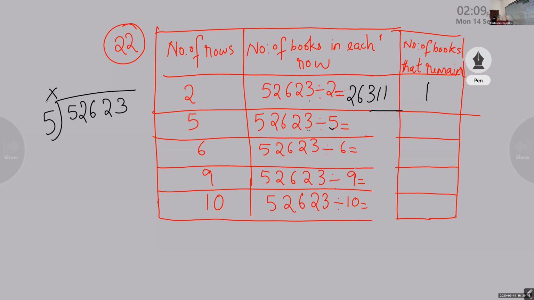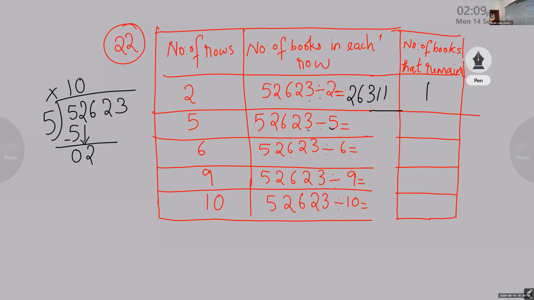What's the answer? Okay, 1 into 5, 5. 5 minus 5, 0. Bring down 2. Can you divide 2 by 5? No. So what do you have to do? You have to place 0. So here, when you bring down 2, that 2 we cannot divide.